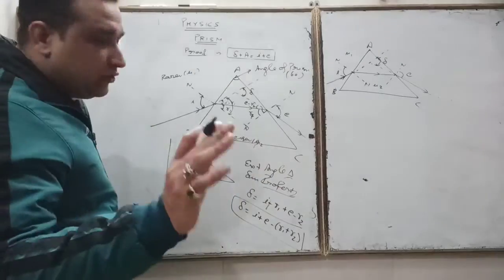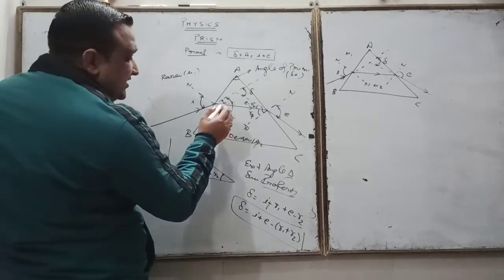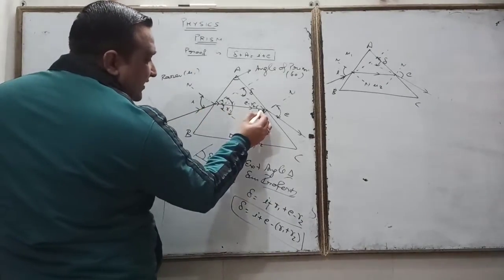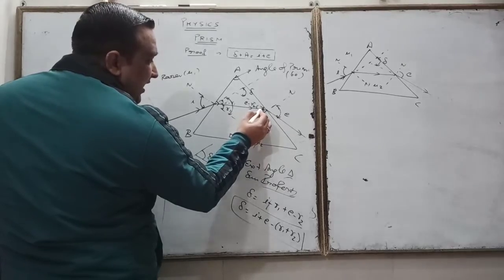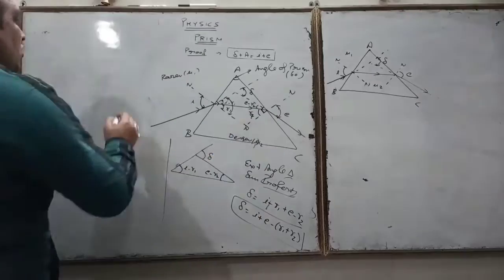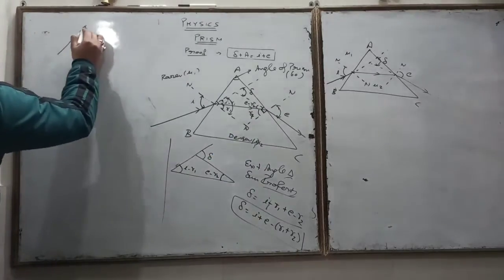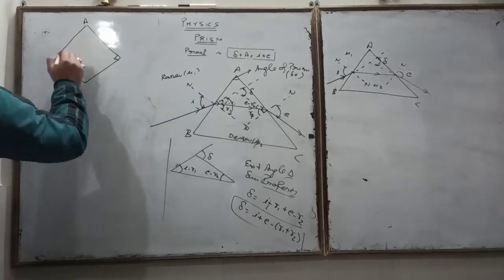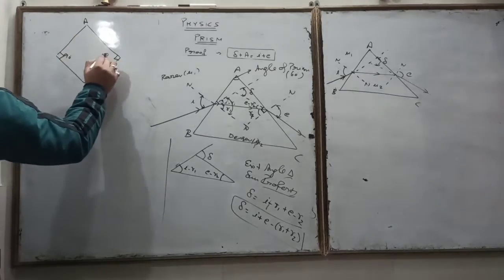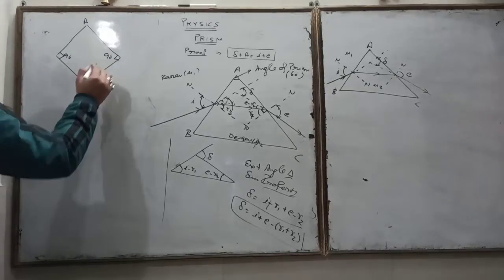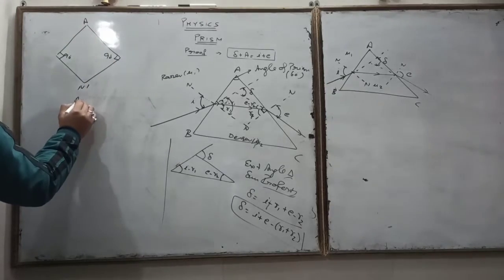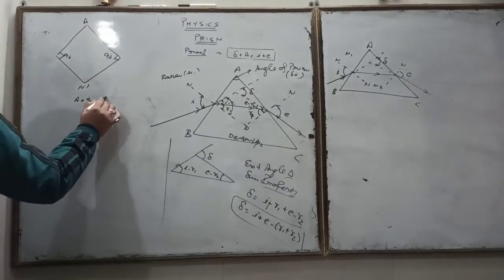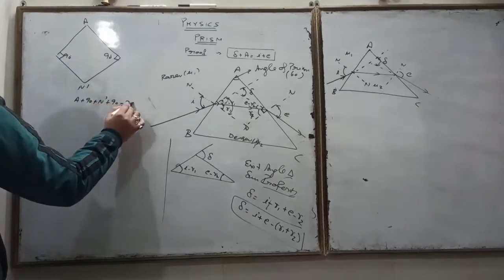Now what we have to do, first of all see that this is the 90 degree angle. This is 90 degree. So we also take a quadrilateral, this quadrilateral A, this 90 and also n dash. So from the quadrilateral property, A plus 90 plus n dash plus 90 is equal to 360 degree.